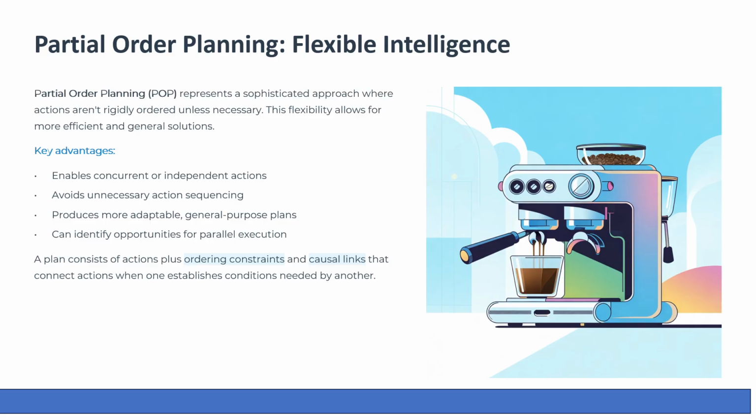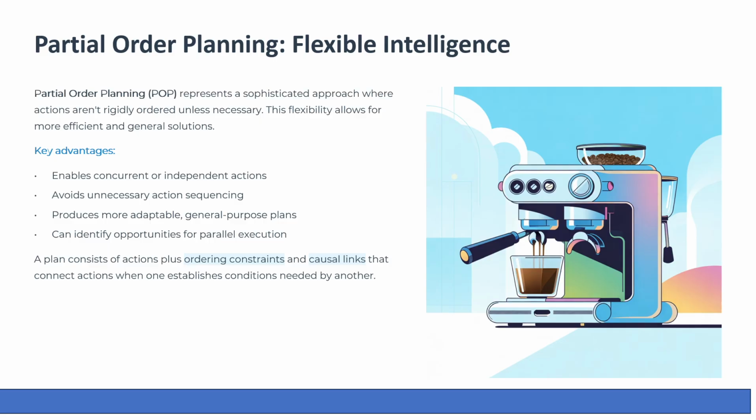What are the key advantages of partial order planning? First, it enables concurrent or parallel actions: grind beans and boil water at the same time. Second, it avoids unnecessary sequencing that might waste time. Third, it produces more flexible, general purpose plans. Finally, it can identify opportunities for parallel execution in robotics or distributed systems.